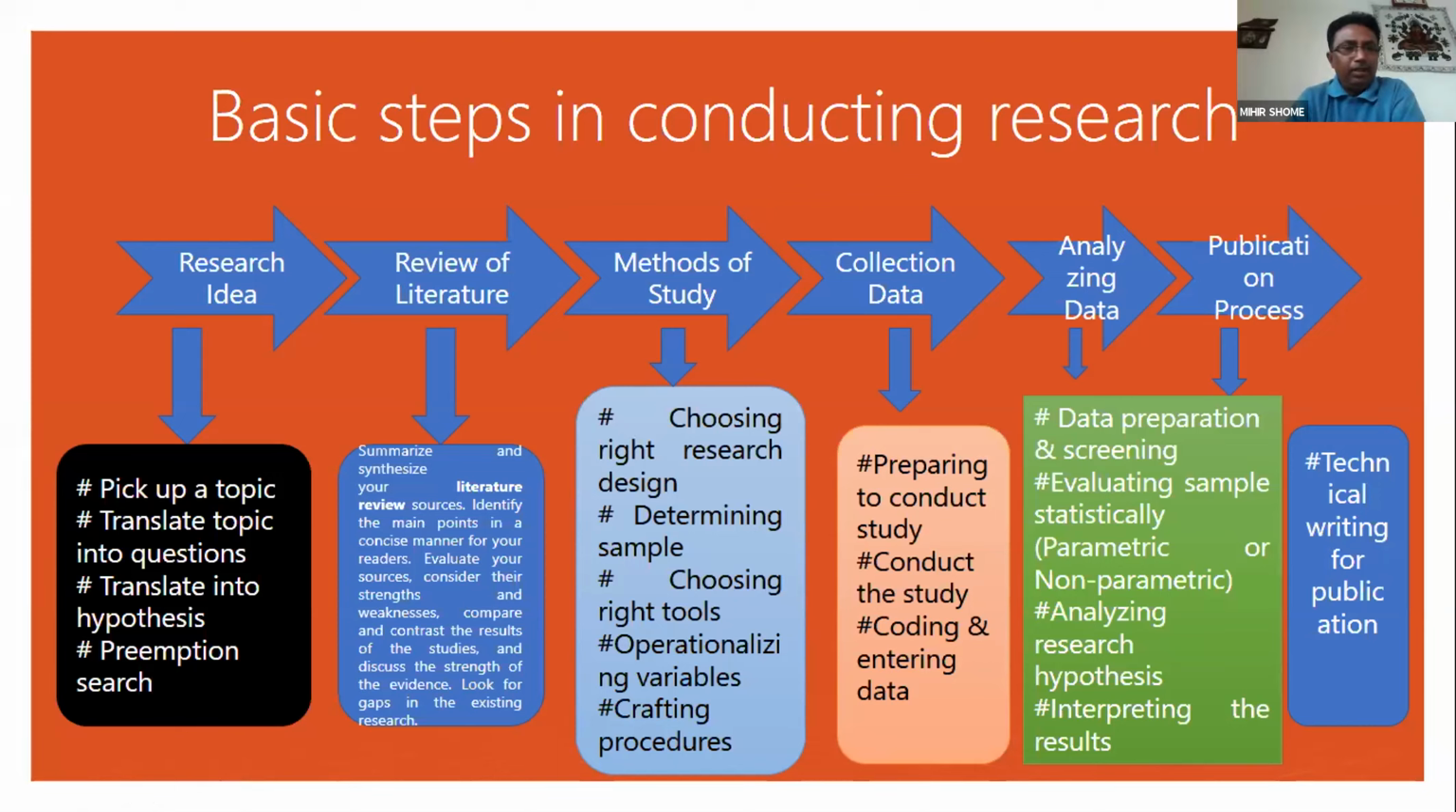Thank you, sir. So first, research idea: pick up a topic, translate the topic into questions, translate into hypothesis, preparation, a preemption search. The second point is review of literature. Summarize and synthesize your literature, review sources, identify the main points in a concise manner for your readers, evaluate your sources, consider their strengths and weaknesses, compare and contrast the results of the studies, discuss the strength of the evidence, and look for gaps in the existing research.